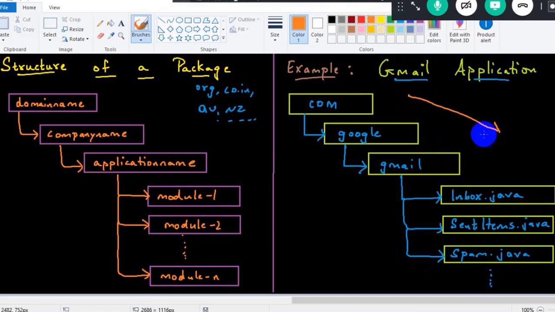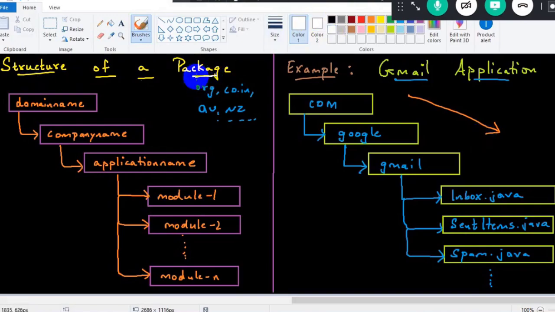Got it? This is the standard structure we follow: domain name, company name, application name. That is nothing but com.google.gmail. Under Gmail, what are the different modules you have? Inbox, sent items, spam, trash, outbox, compose, promotion, social, and so on. You name it, we have 1,000 things. So this is what we are supposed to understand.